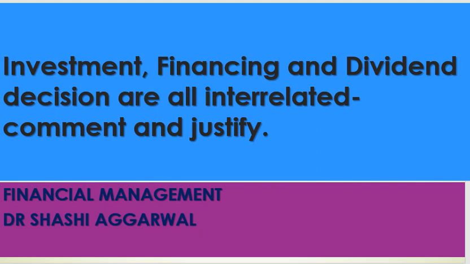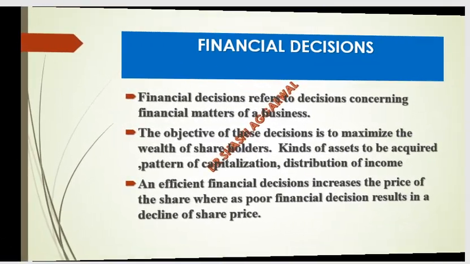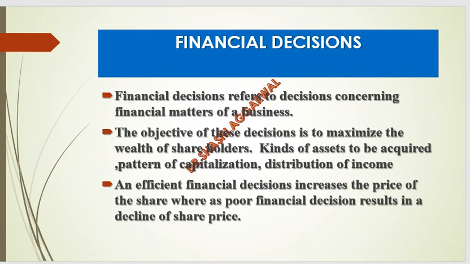So today our topic is investment, financing and dividend decision, how they are interrelated, comment and justify. First of all, we should be clear about the meaning of financial decision. When we talk about the financial decision, it means the decision which is related to the financial matters of a business. The objective of these decisions is to maximize the wealth of the shareholder, like which asset we are going to purchase, what will be the pattern of capitalization, how we will decide about the capital structure, and how we are going to distribute the income.